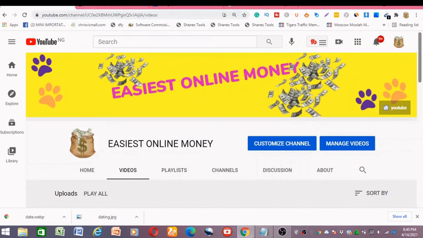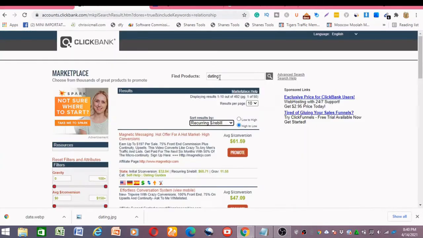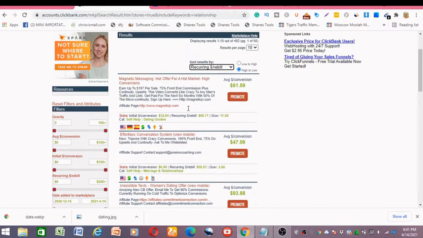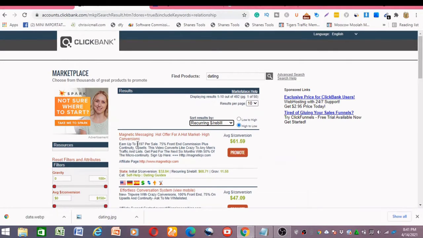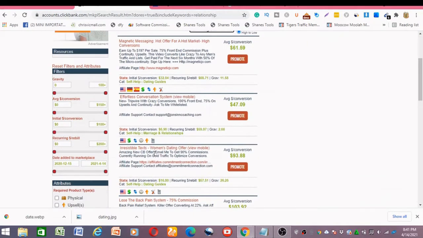So without any further ado, let's go straight to the offer. To get an offer to promote, we want to head straight to clickbank.com. On getting to clickbank.com, we want to type in dating, because the dating niche converts a lot. After typing in dating niche, we have to sort it by recurring and rebill, so that we're getting paid every month through anyone that purchases the product through your link. By hitting recurring and rebill, it will pop up all this. So I've already got an offer among all these to promote, which is called Irresistible Text Women dating offer, and it's got the gravity of 26.25, which is okay for us to promote.